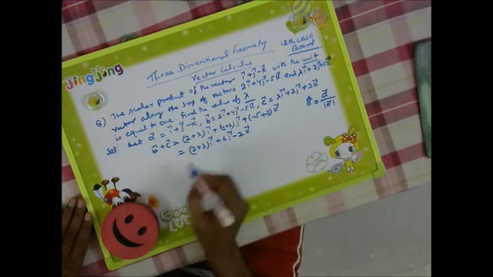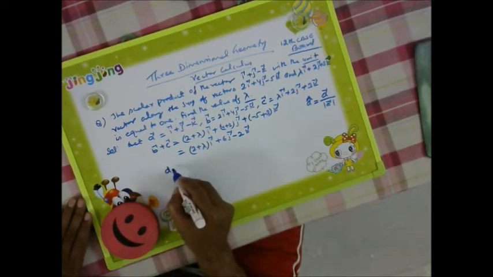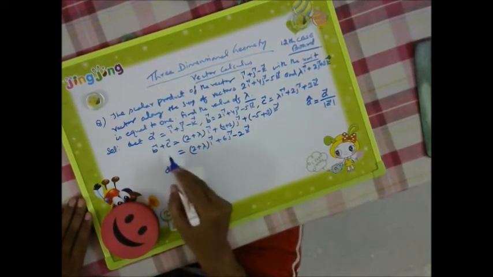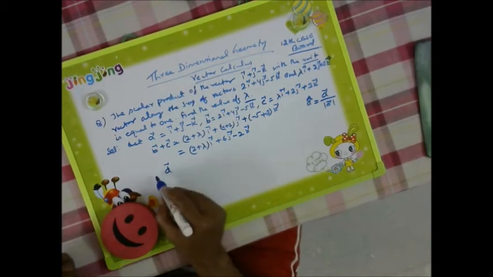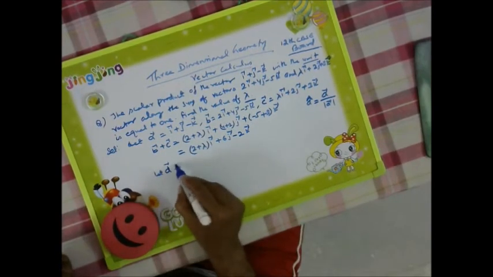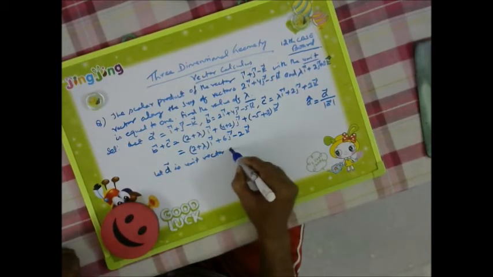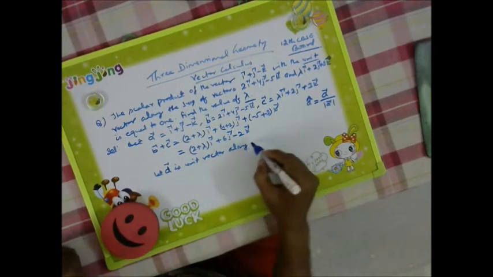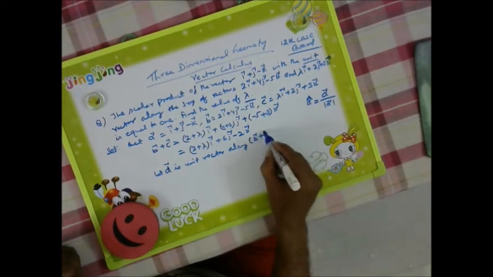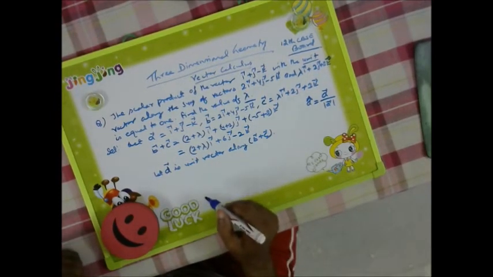Suppose we want to find this unit vector D along B vector plus C vector.